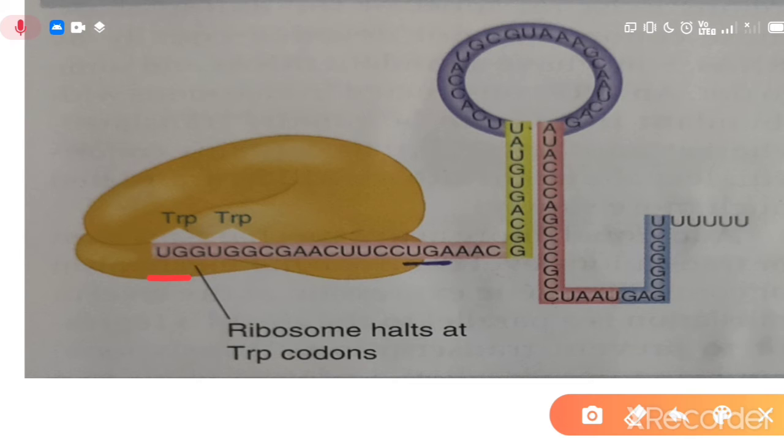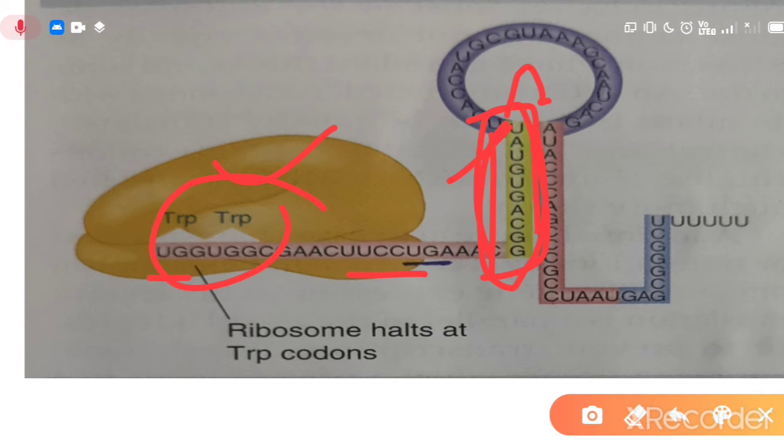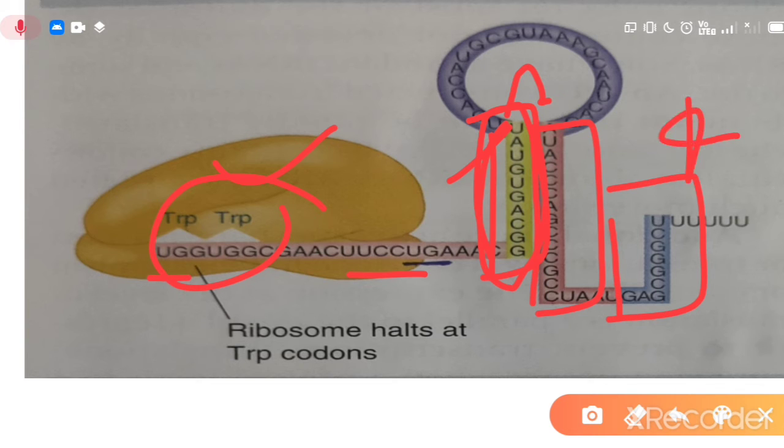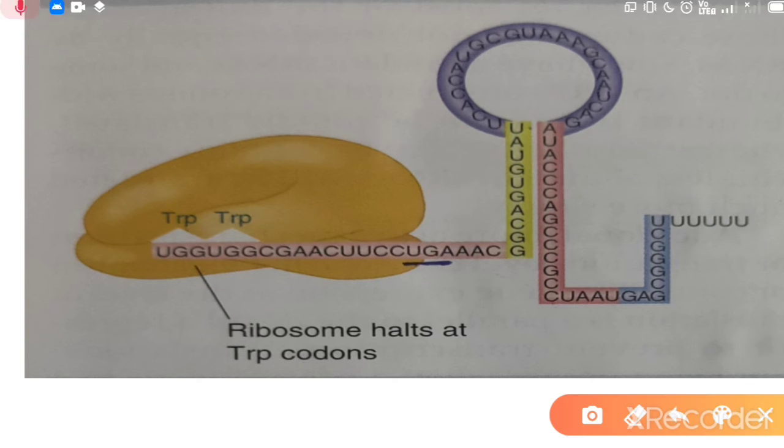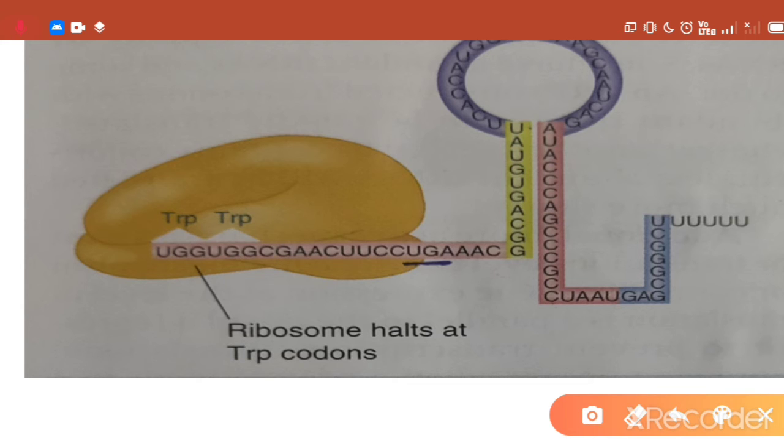So these trp codons are present in region 1, and they result in a stall of translation of the leader peptide. When this stalling occurs, region 1 of this trp leader will not base pair with region 2, shown in yellow color, and due to this region 2 pairs with region 3, due to which region 4, shown in light blue color, will remain in a single stranded form.